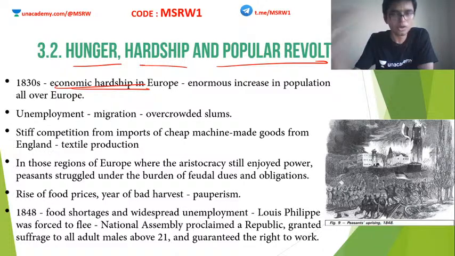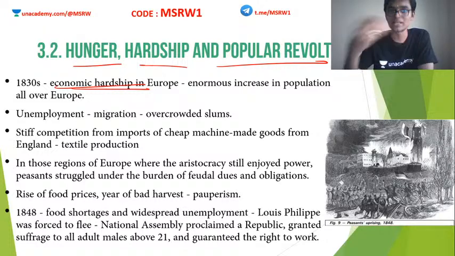The main cause for this is industrialization. In the first half of the 19th century, industrialization happened. When industrialization happened, the peasants changed to workers, factory workers. So in search of jobs, people from rural areas migrated to urban areas. So the population in urban areas started to rise very rapidly.